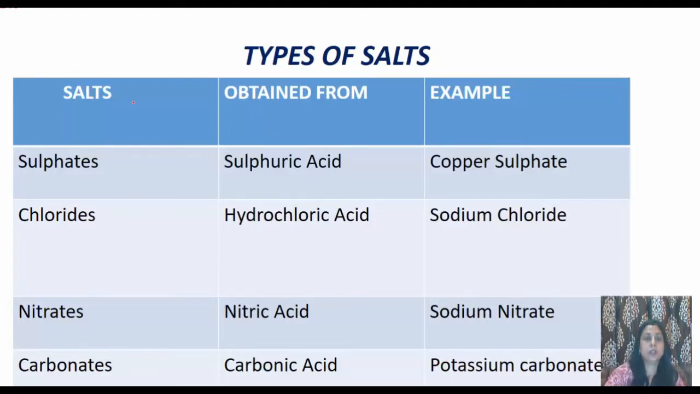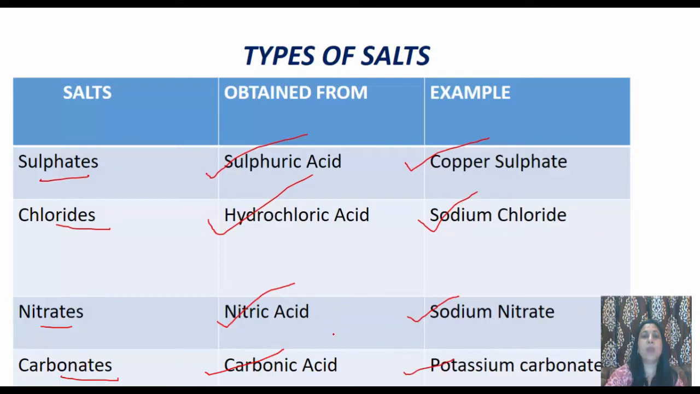Now this is the table of the types of salt. Here you can see the salts. They are sulfates, chlorides, nitrates, and carbonates. Sulfate salts are formed from sulfuric acid, example copper sulfate. Chloride salts are obtained from hydrochloric acid, example sodium chloride. Nitrate salts are formed from nitric acid, example sodium nitrate. And carbonate salts are formed from carbonic acid, and an example is potassium carbonate.